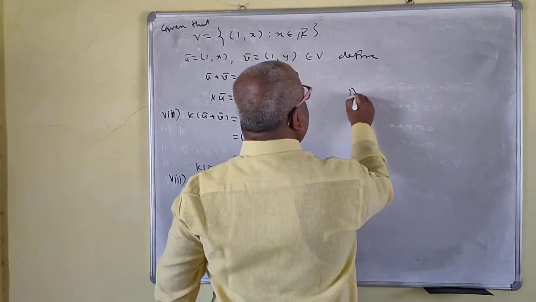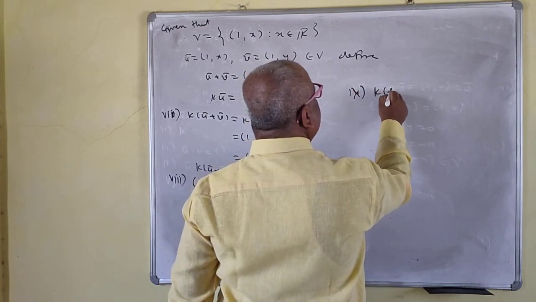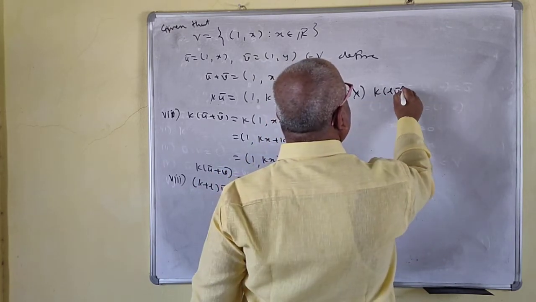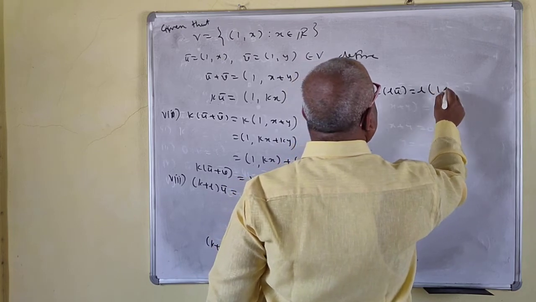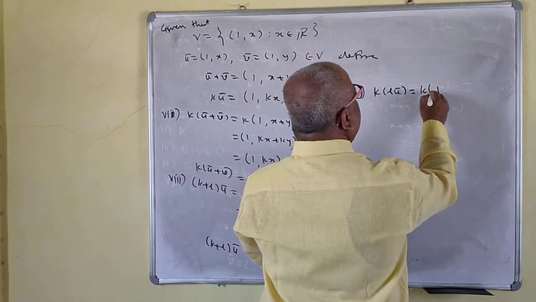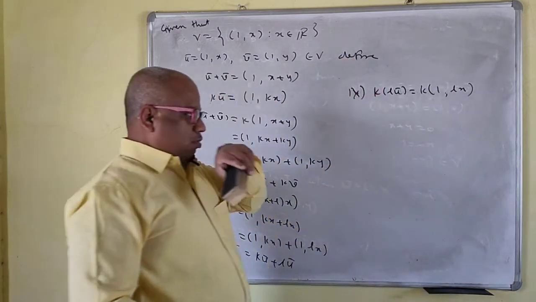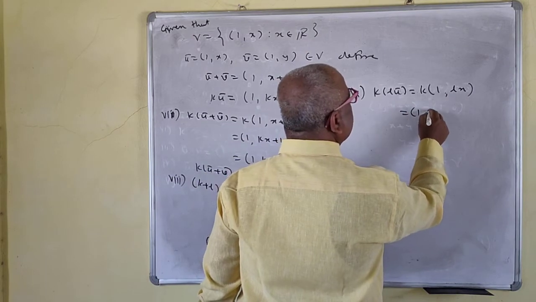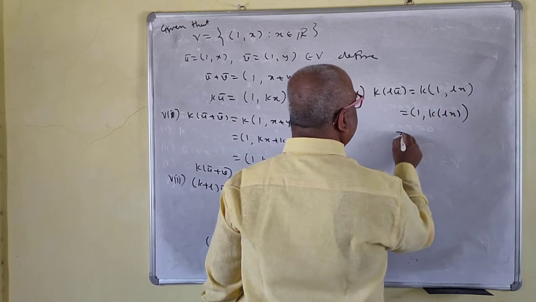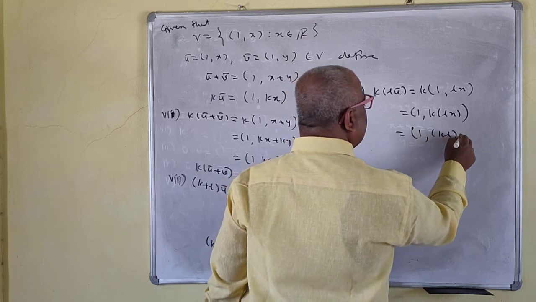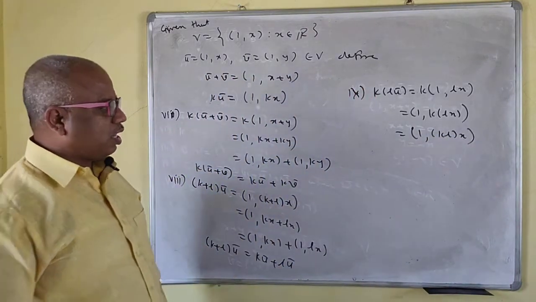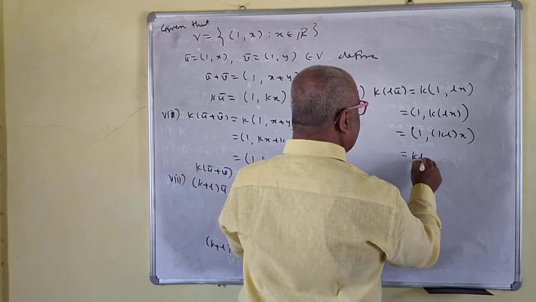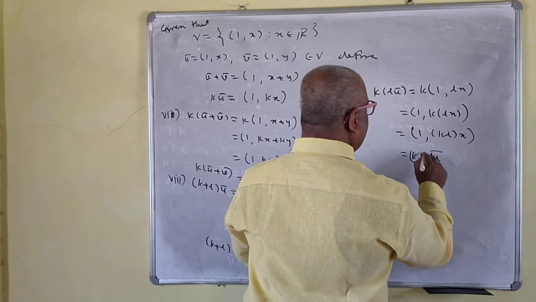Then the 9th one now, second last. K into L u bar. So this is what? L 1, okay. K into L x. You have multiplied by first L, now you have to multiply by K. So this is k into lx, so this is 1 k l x, because associative holds for the real numbers. So this is k l u bar.